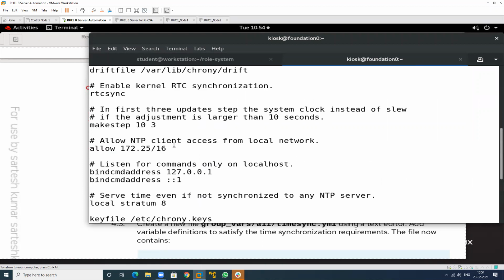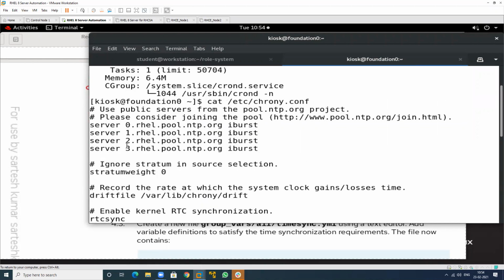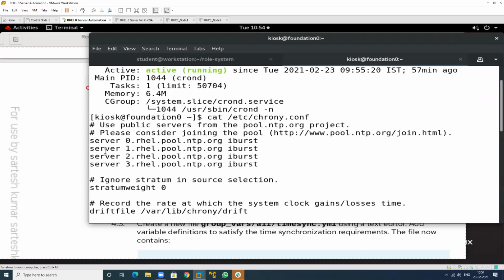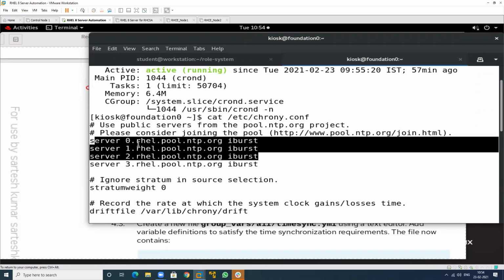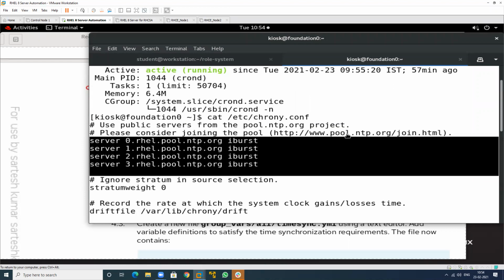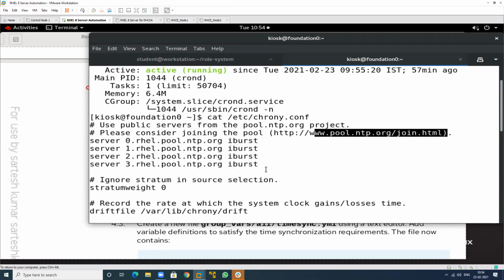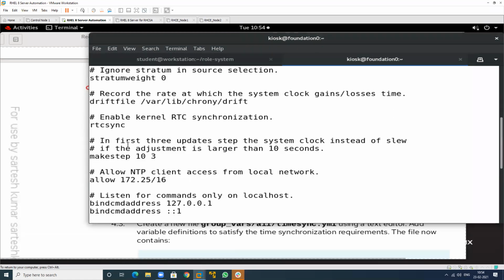In my system the NTP is enabled, and I will show. That is enabled by default from the internet. This is the iburst, this is the pool name. Those are the predefined pools where it will take time automatically from the internet also, and allow this one.